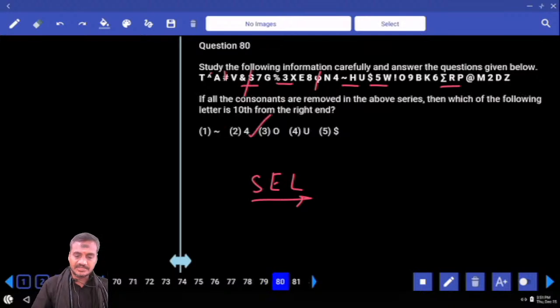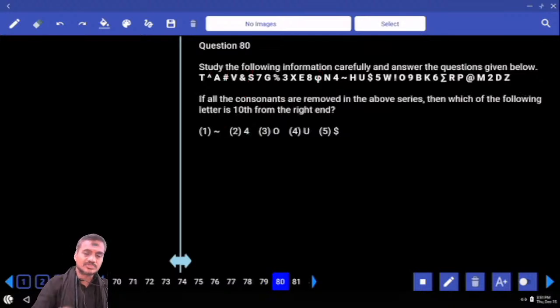And next one, question 80. If all the consonants are removed in the above sequence, then which of the following is 10th from the right? 10th from the right without the consonants: 1, 2, 3, 4, 5, 6, 7, 8, 9, and 10. The 10th one is U. What is your answer? U, that is choice 4, question number 80.